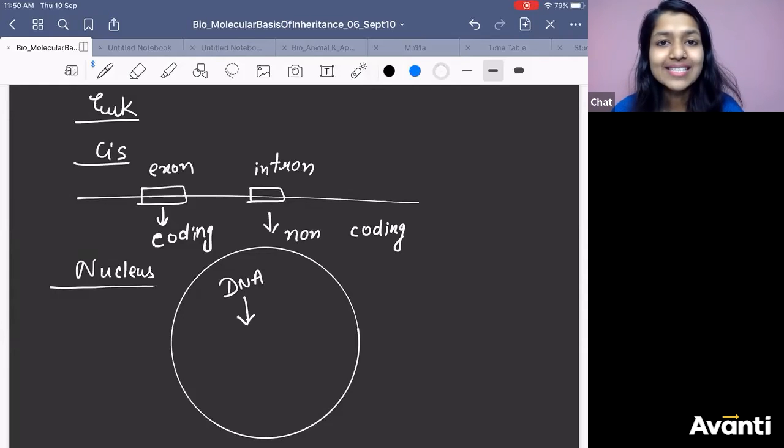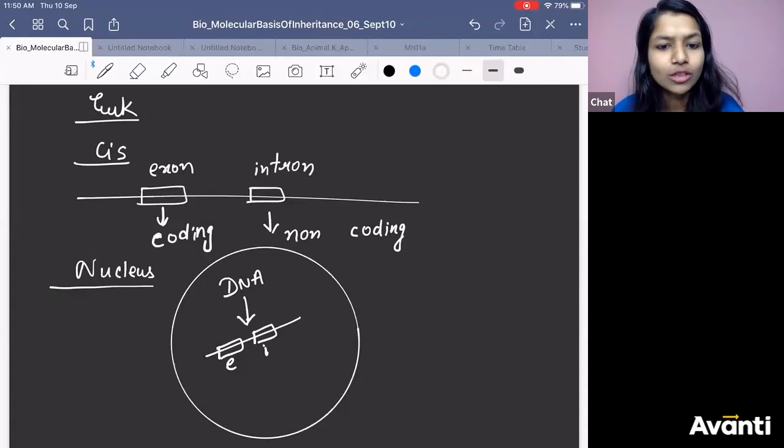So we say that the first RNA which is formed in eukaryotes is not mature RNA. It is immature RNA, because it has exon as well as intron. What is this immature RNA called?